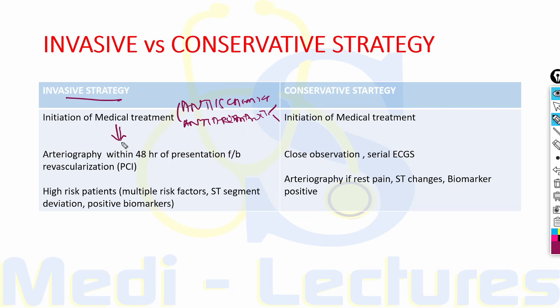After this, coronary angiography is performed within 48 hours of presentation, which is followed by revascularization, which can be PCI or CABG. This is usually done for high risk patients who have multiple risk factors or ST segment deviations and positive biomarkers.